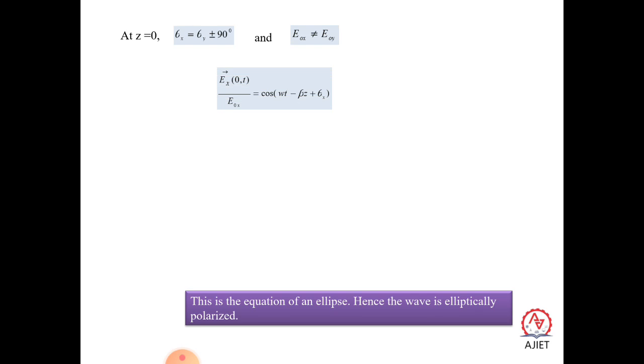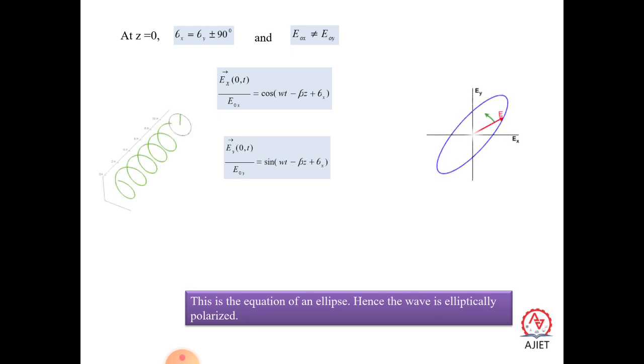So when you divide, Ex of t divided by E naught of x is equal to cos of omega t minus beta z plus theta x, and similarly we get Ey of t divided by E naught of y is equal to sin of omega t minus beta z plus theta x. When you do this, you will get the expression in the form of an ellipse. Squaring and adding, you will get Ex square of t divided by E naught of x square plus Ey square of t divided by E naught of y square.